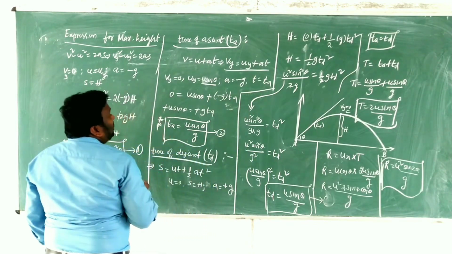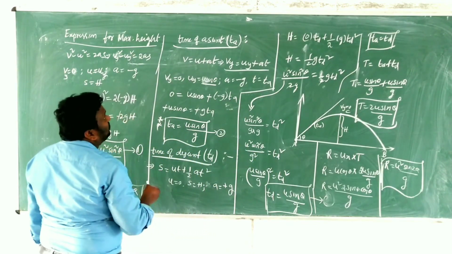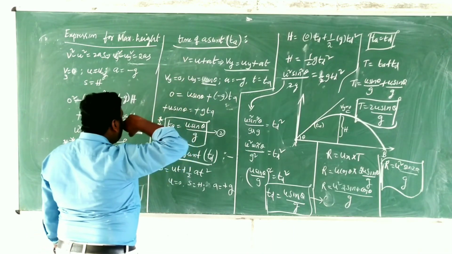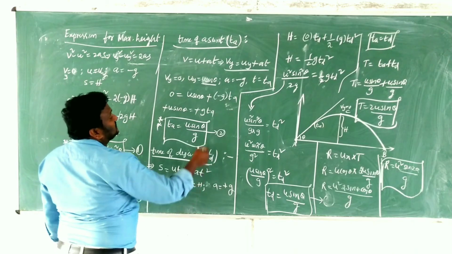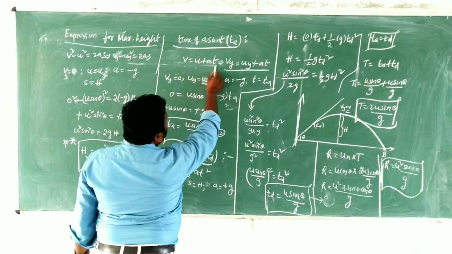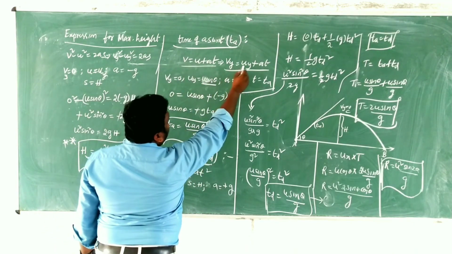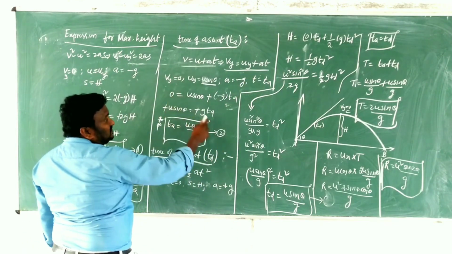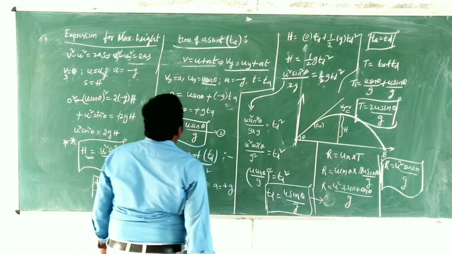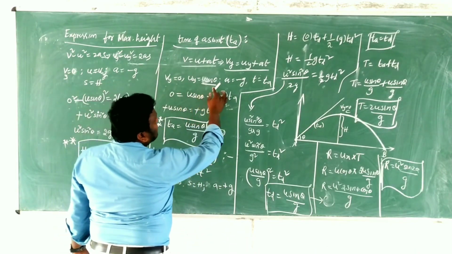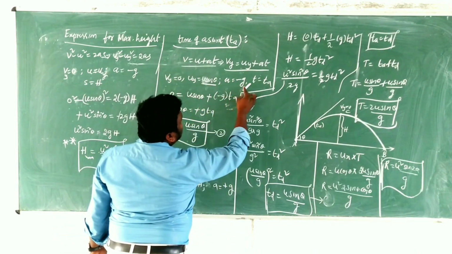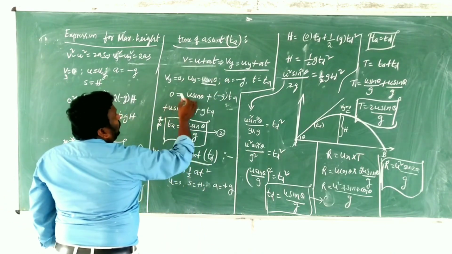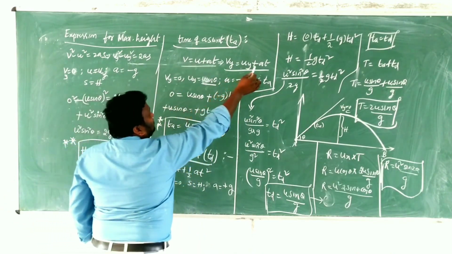So in this case, we are going to take the equation V is equal to U plus AT, children. Again, time of ascent, that means we have to take the y-axis. That's why instead of this equation, what do I have to write? Vy is equal to Uy plus AT, and Vy is equal to 0 in this case because at the maximum height Vy is 0. And Uy is equal to U sin theta. As usual, A is equal to minus g and T is equal to TA. We substituted: Vy is 0, Uy is U sin theta, A is minus g and T is TA.